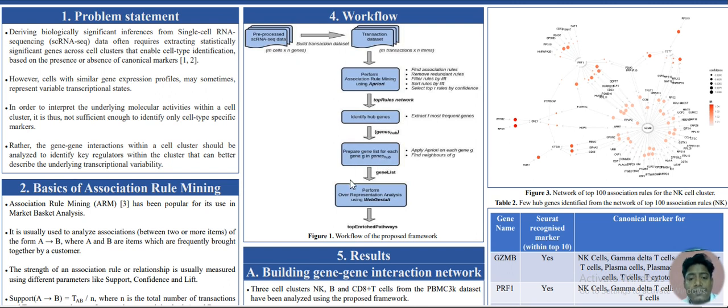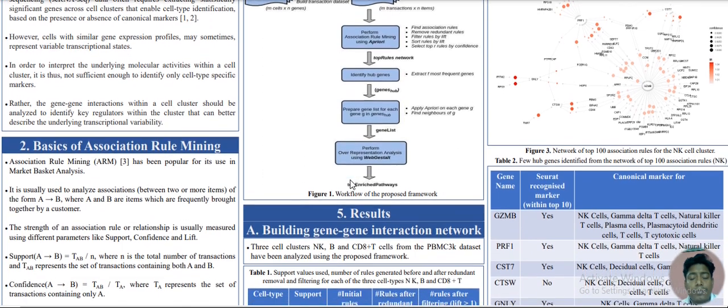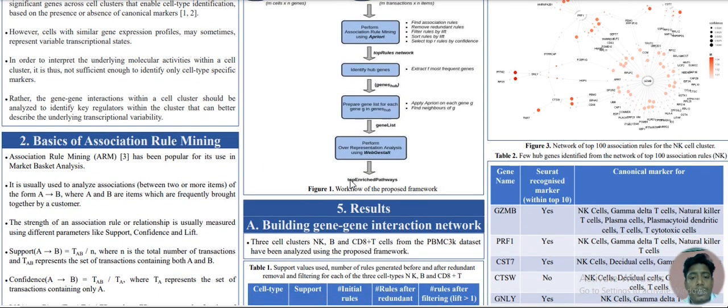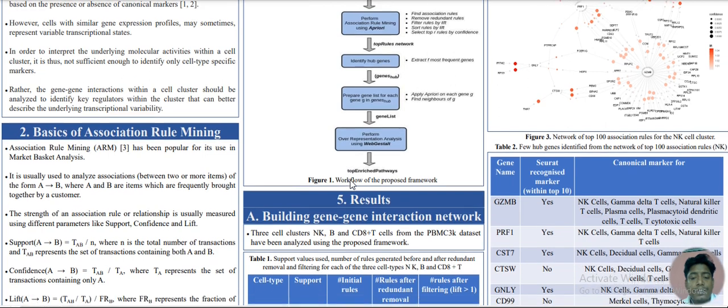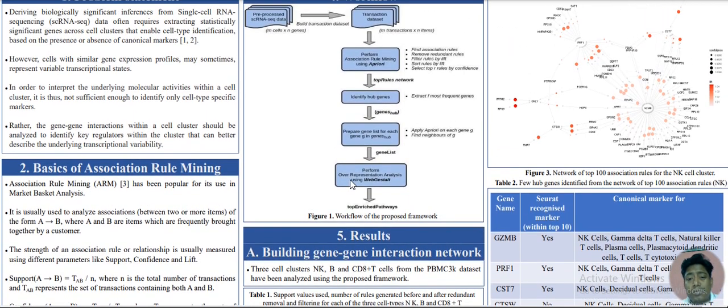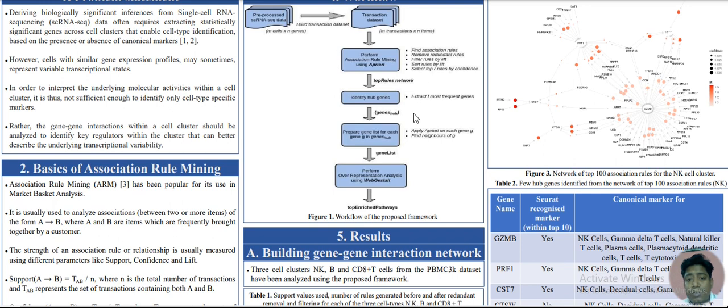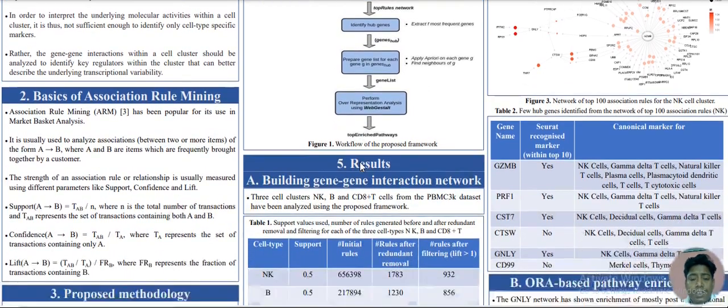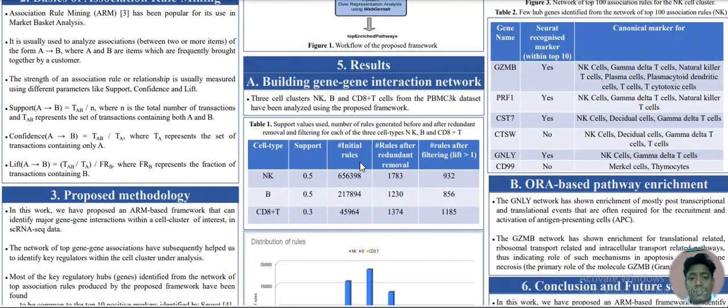Finally, these gene lists have been analyzed for overrepresentation based pathway enrichment analysis using WebGestalt. So we are trying to see what kind of events are running within these particular sub networks. That is the workflow of the proposed method, and let me go through the results.